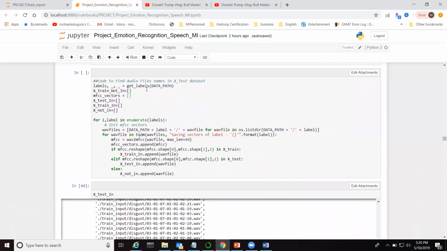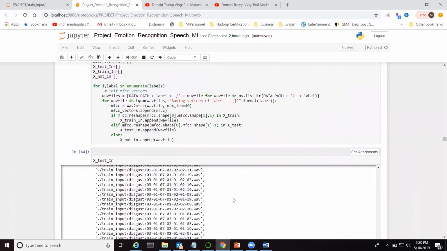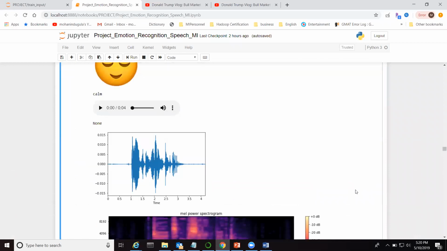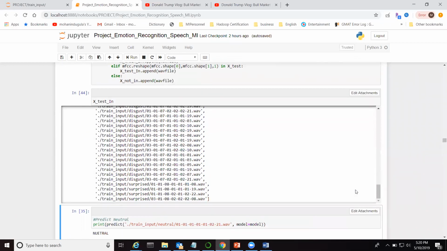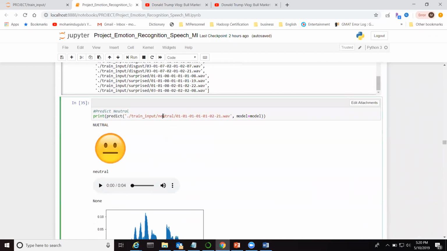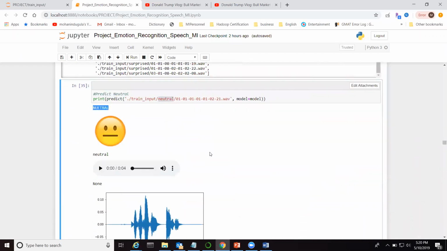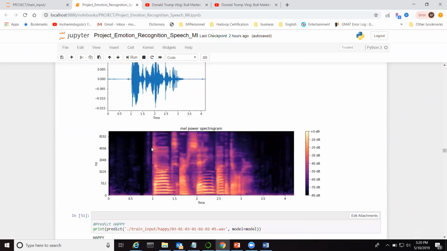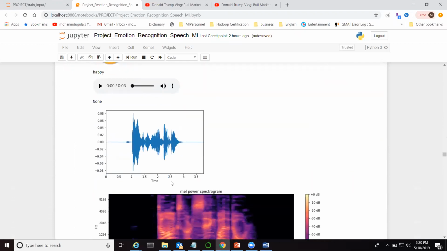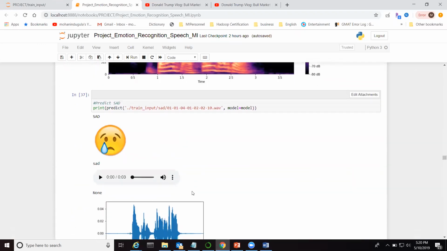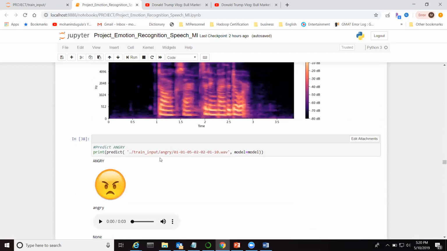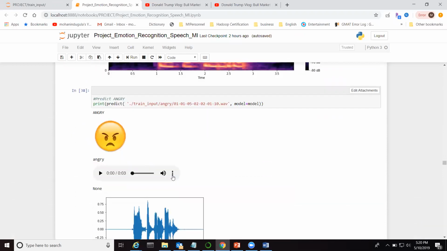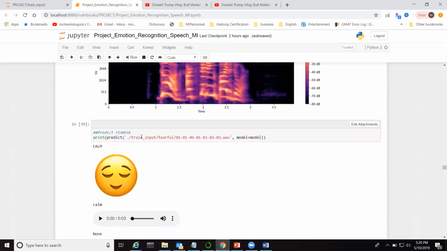I selected from the test dataset the files that are not present in the train dataset. I used those samples and selected neutral, and the model is able to predict it as neutral. The same for calm, happy, sad, and angry, it's able to predict as angry. And the same, calm as calm. Fearful, it's predicting as calm.